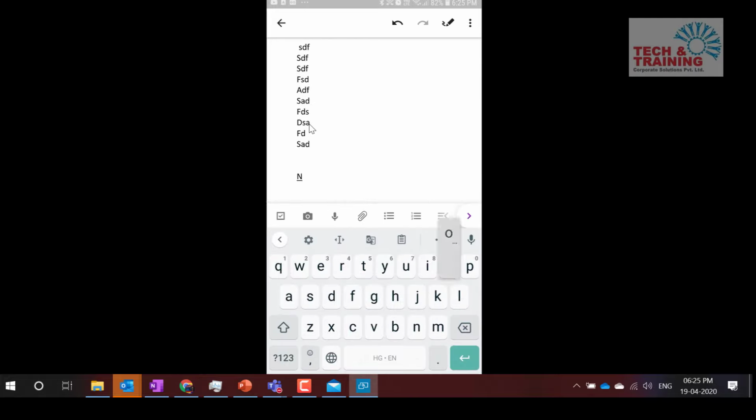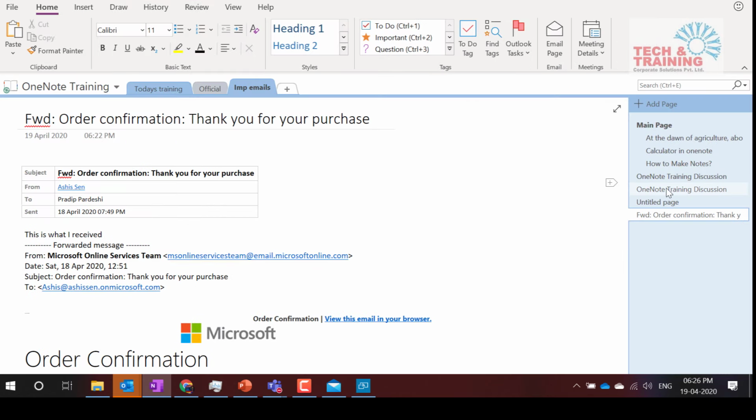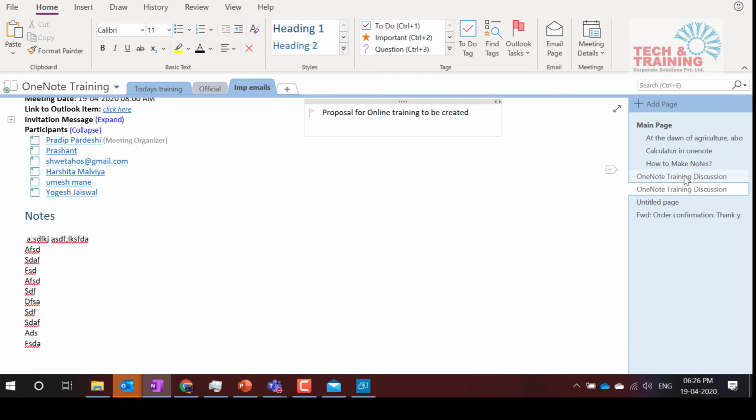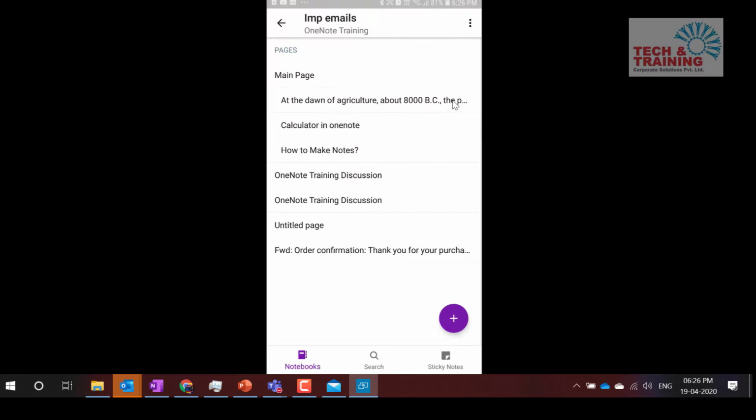So see here, I'm writing notes from mobile. Yeah. So I've created notes from mobile for quick reference. Okay. So I have written this. Let's see if that has come on my OneNote or not. If it is not, it will come soon. So it is still syncing. I'm not sure where did I make that. Yeah, see, notes from mobile for quick reference. See, automatically it comes there. So now I have connected online and the notes are there on my mobile.